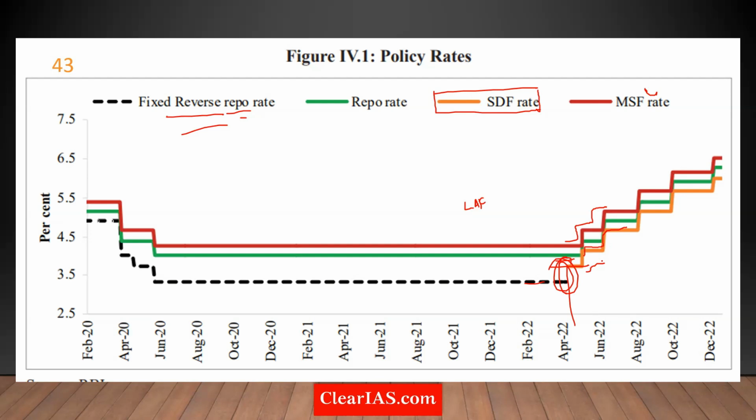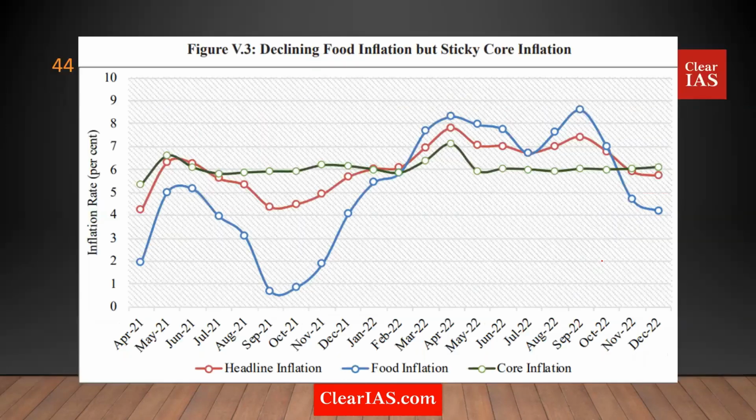Now, coming on to the inflation front again, you have three inflations over here: the headline inflation, food inflation, and core inflation. This is just to give you an idea about how these three inflations will pan out over any period of time. The red colored line graph speaks about headline inflation. That's a normal inflation encompassing everything. So you see deviations. On the lower front, it goes as low as somewhere close to 4%, and on the highs, it goes up to as high as 8%. Let's call it a 4% deviation.